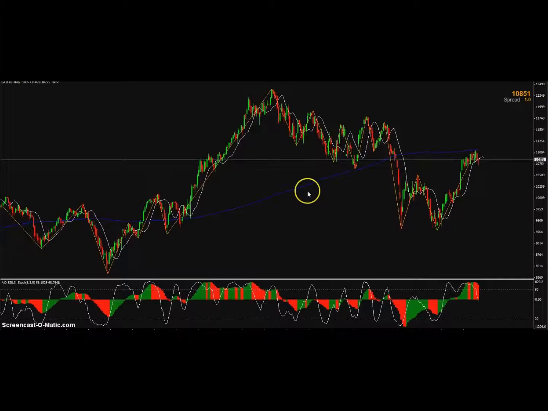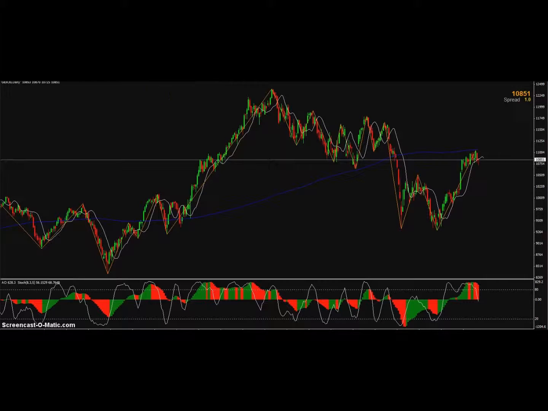Now, the first thing that we can notice is that this 200 moving day average, this blue line, it's hit that and it started to have a bit of a pullback. So normally we do see the 200 SMA causing a bit of a support or resistance area, so we could see a bit of a pullback from these levels. But also, we can look at the stochastic indicator, and we can see that it's in the overbought area. So that's giving another second clue that this could be having a bit of a reversal on the German 30.